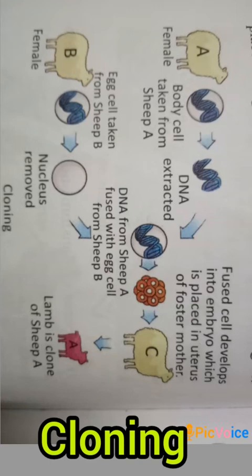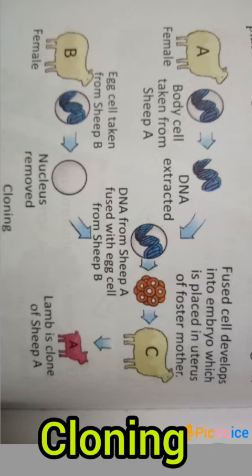So for that, two females, that is female A and B, were selected. Then body cell was taken out from sheep A. From that the DNA was extracted, means the DNA was taken out. Then from female B the egg cell was taken out and further the nucleus was removed. Then DNA from sheep A was allowed to fuse with the egg cell from sheep B.